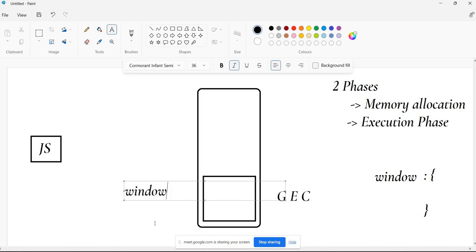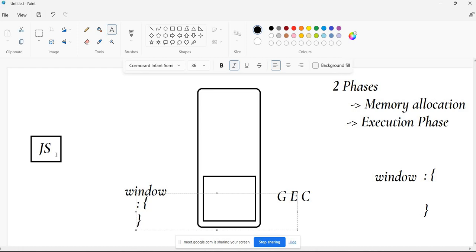The window object is already there, because, like before the birth of any creature on the earth, all the natural resources and Panchabhutas already existed on the earth, created by God. So this is also like the root of the JavaScript execution context. This is the global execution context. Before taking any action with this JavaScript file, we already have a global execution context and a window object, which has lots of methods and properties.